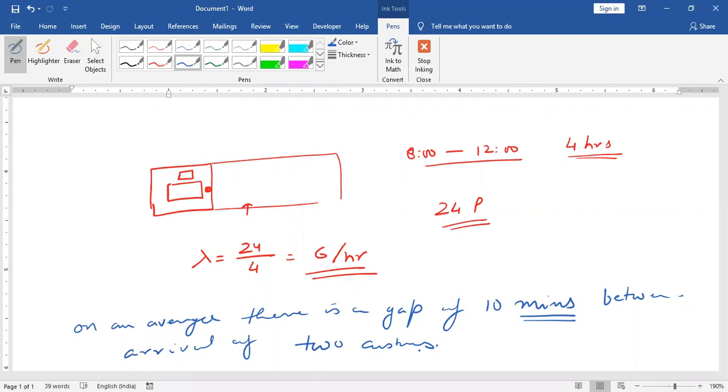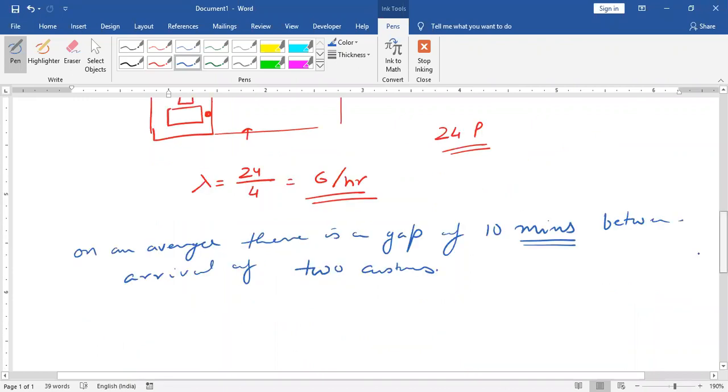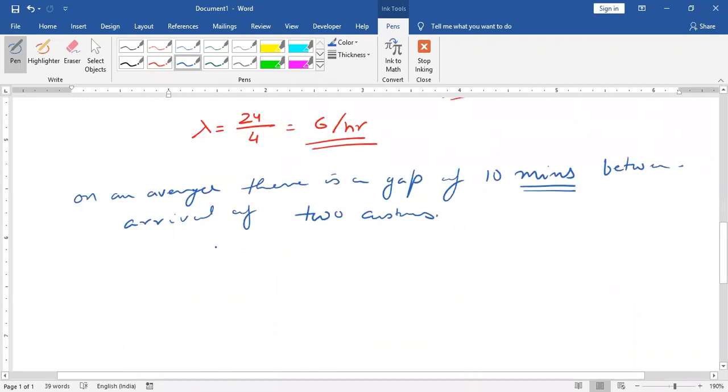So how many customers will arrive in 1 hour? Because in an hour there are 60 minutes, and on an average there's a gap of 10 minutes, we can say 6 customers per hour is the arrival rate.